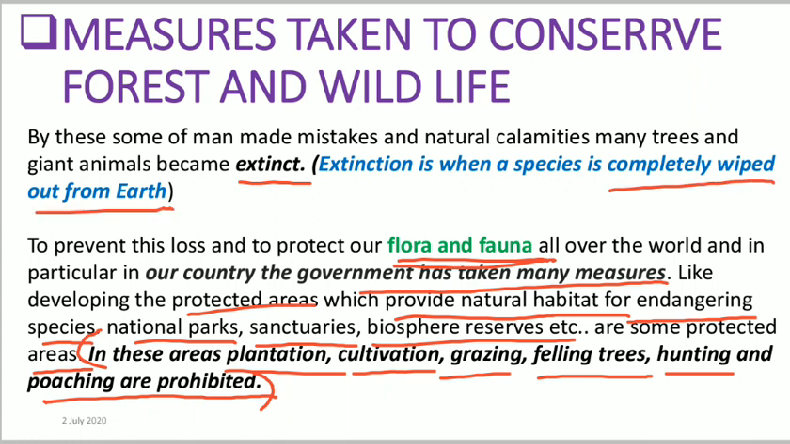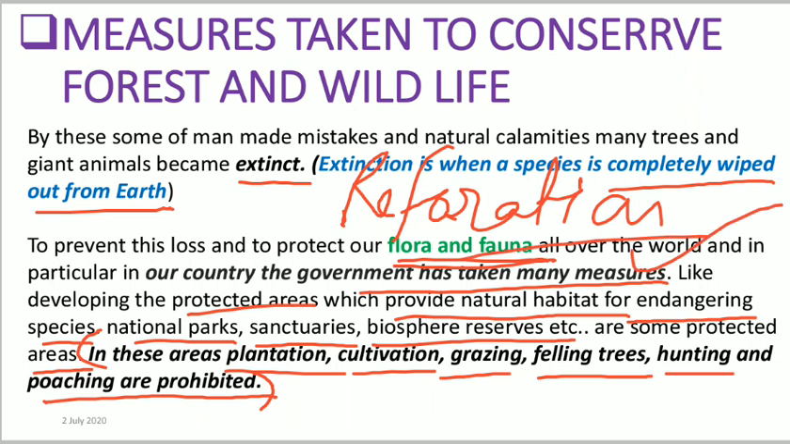If any species is on earth in a smaller number, and if the number of that species is getting lower, then what is it doing? It is going to be extinct. And extinction means when the species is completely wiped out, right? So these are the measures that the government has taken, or we can also lower the deforestation by doing what? By plantation or reforestation, which I will cover later in this chapter.